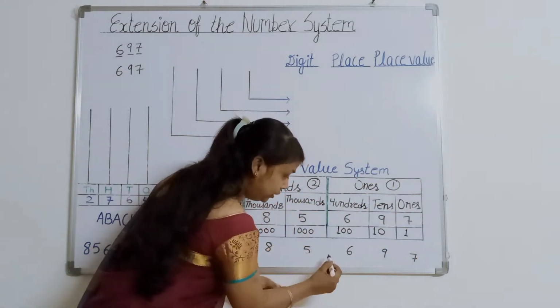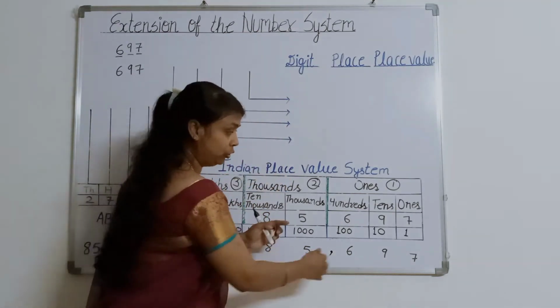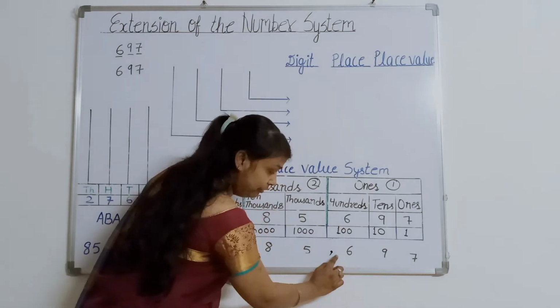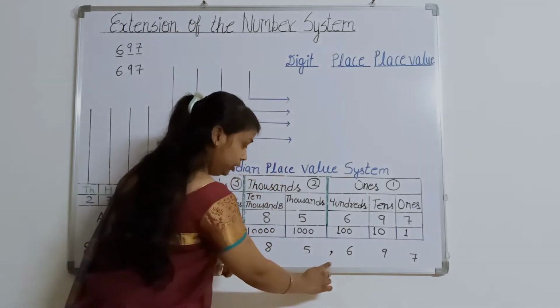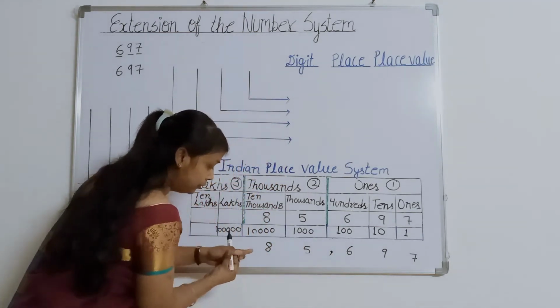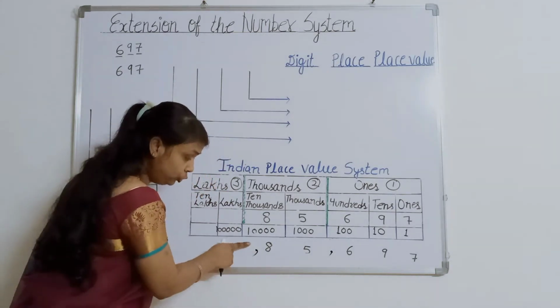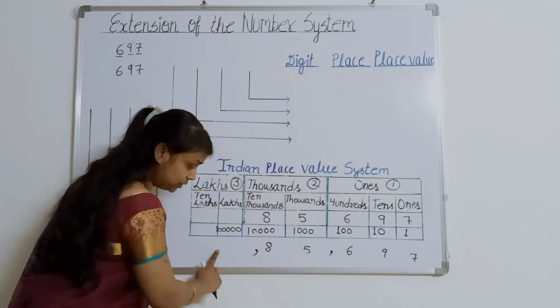Then we will put the comma, because there are 3 places. Now, after 2 numbers, we will put our comma. But there is no need to put this comma because there is no number.